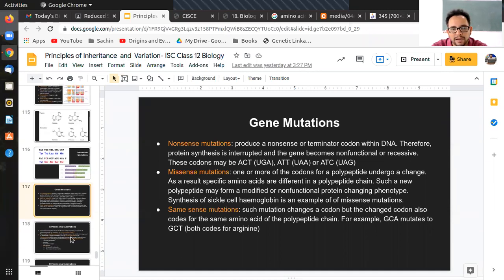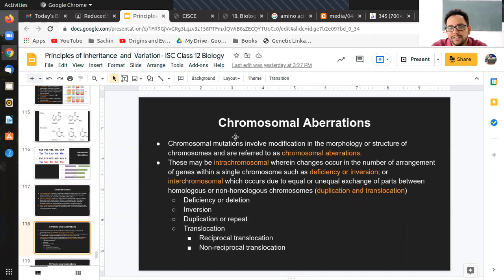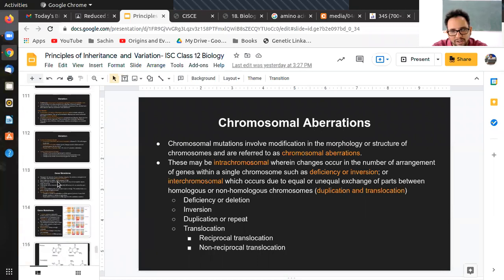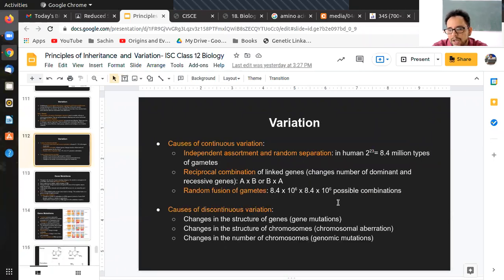And then in the next class we will talk of the next type of genetic changes, that is chromosomal aberrations. So until now what we were looking at was the first cause of discontinuous variation, that is gene mutation. Next we will talk of chromosomal aberrations.